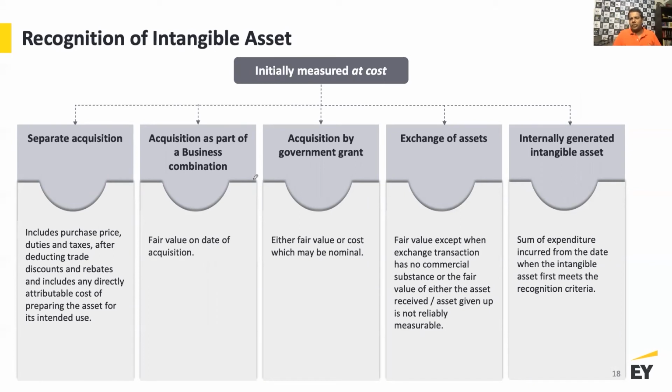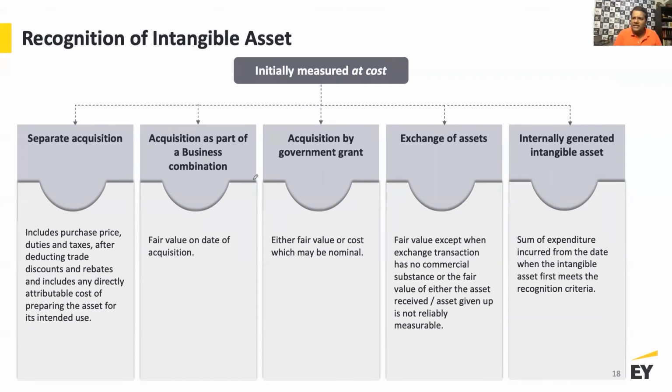The government has given you an intangible asset. If the government has given you an intangible asset, you will have to again look at Ind AS 20, and we're going to talk about that in more detail. Ind AS 20 allows you to look at recognition either on a gross basis or on a nominal basis. So you may record at a fair value, or you may record on a nominal basis. We're going to talk about it in more detail when we get to the government grant guidance. But if the government has given you an intangible asset, then also it is eligible for recognition.